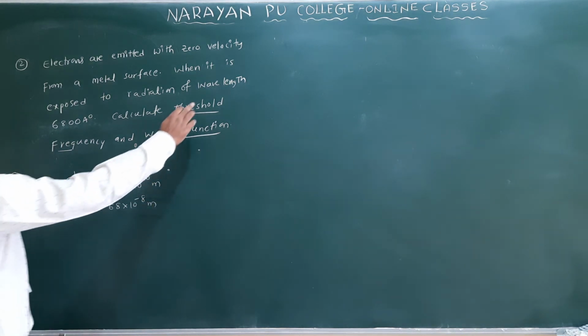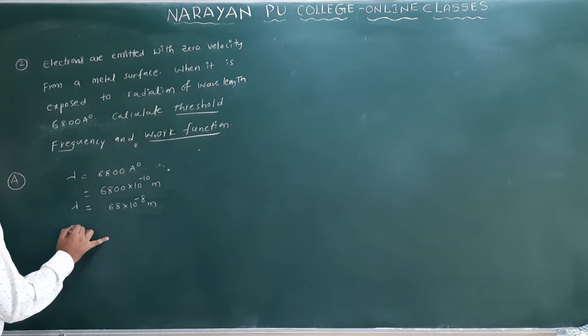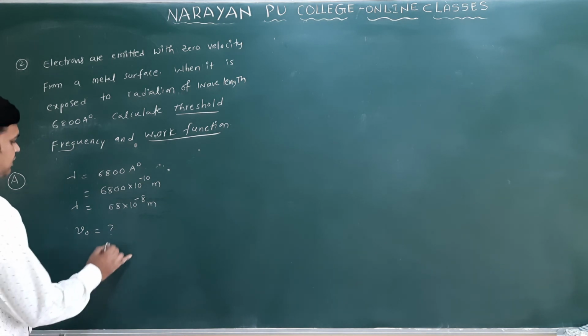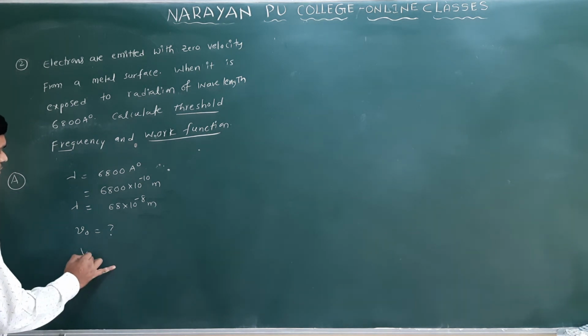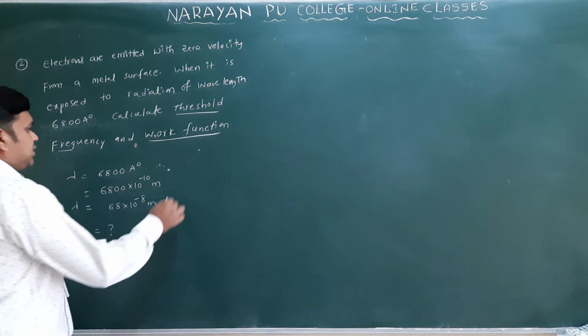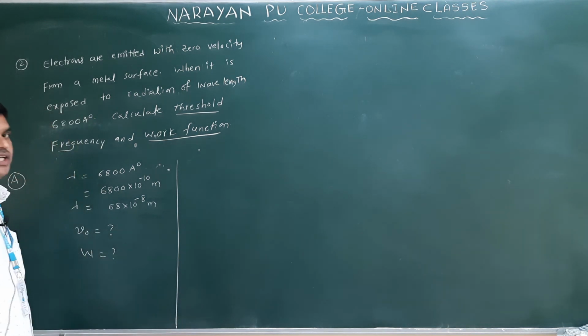Okay. What are they asking? The threshold frequency, that means nu naught is equal to how much? And one more thing they are asking here is the work function. Work function means W, how much is it? These are the two things they are asking, the threshold frequency and the work function.